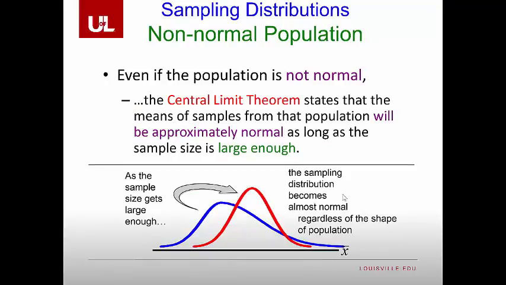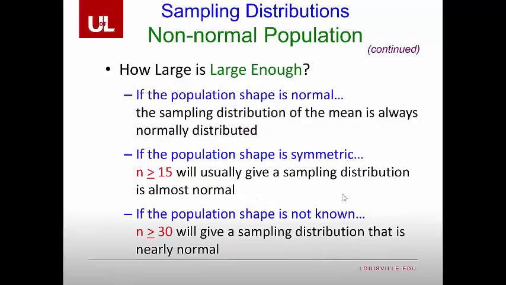The sampling distribution for non-normal populations can still look like a regular normal distribution. So even if the population is not normal, thanks to the central limit theorem, the means of samples from that population will be approximately normal as long as the sample size is large enough. Okay, so then what's large enough?